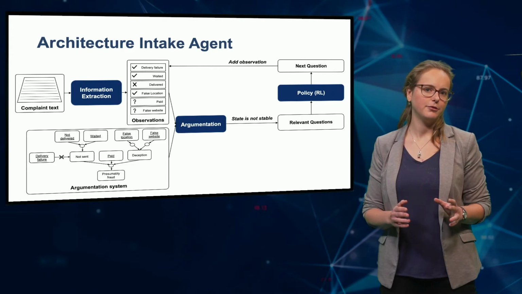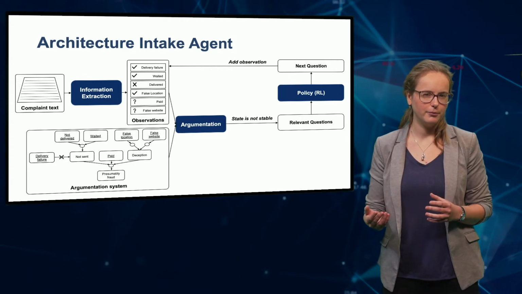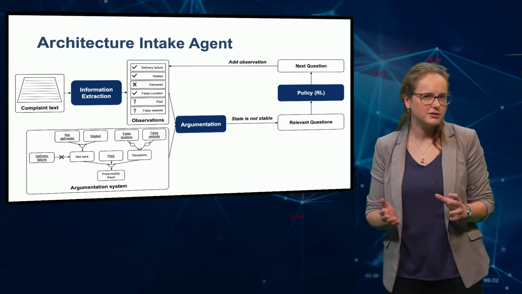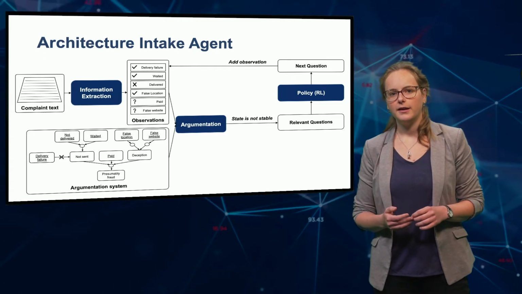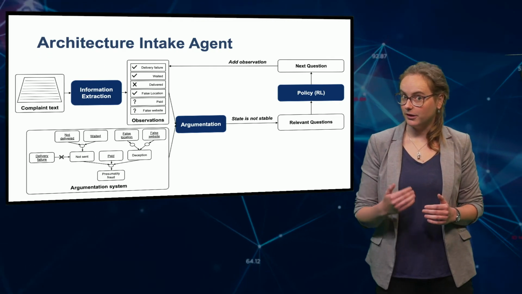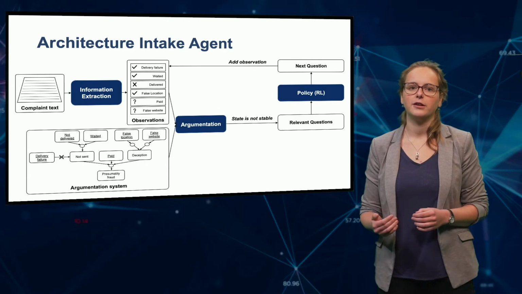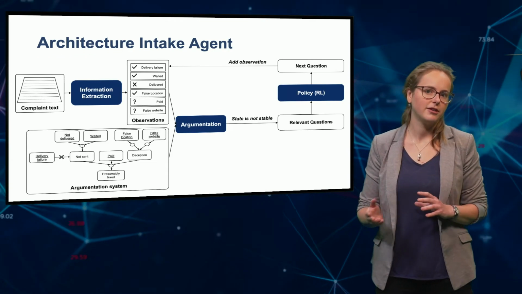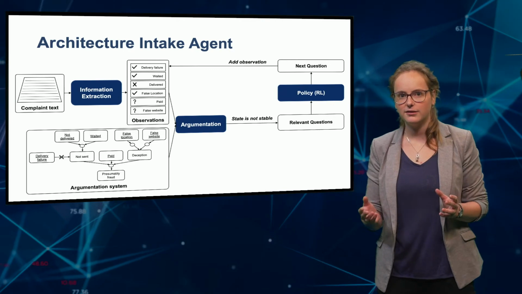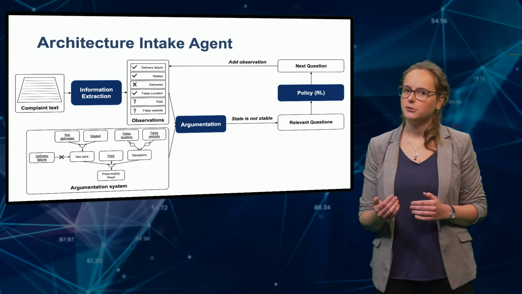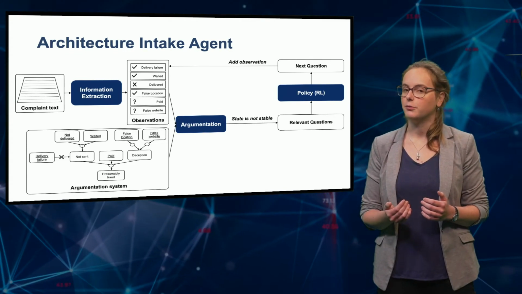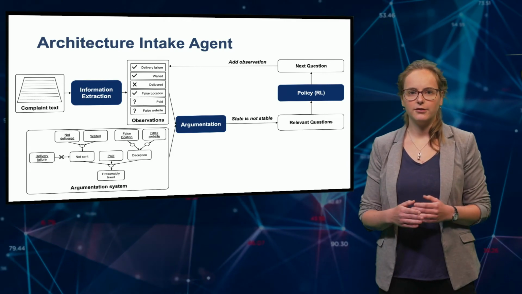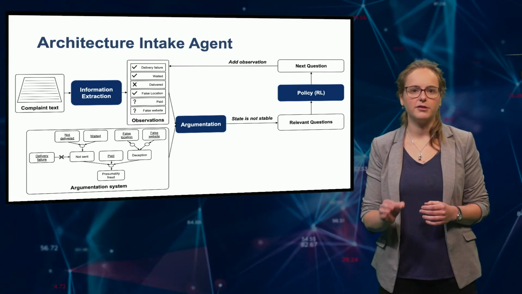Often there are multiple follow-up questions to choose from, but for the sake of efficiency, some questions are better to ask first. In order to decide which questions should be asked next, we use reinforcement learning. Based on earlier similar dialogues between the intake agent and citizens, the agent can derive which question is typically the fastest way to a well-informed situation. And subsequently, the agent asks this particular question.